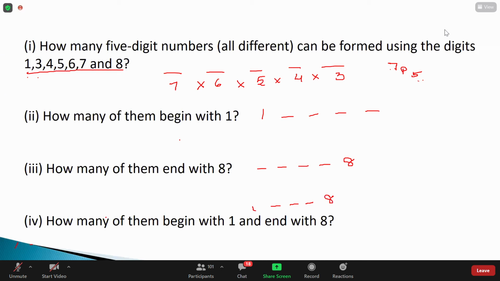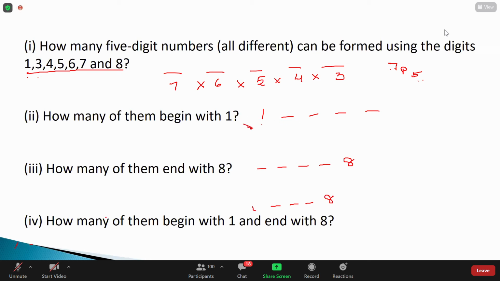Sir, it's 1680. I'm not asking the answer, Nana. One of the digits has been placed. How many digits are left out? 4. Yes, 4 places left out.